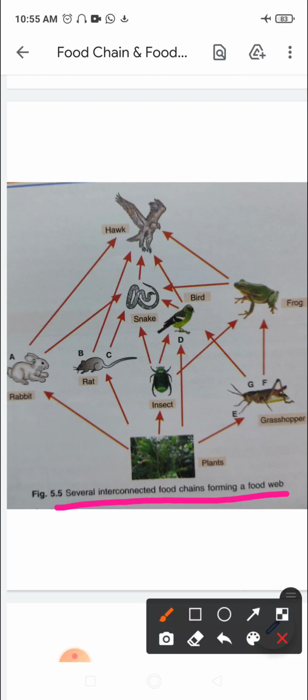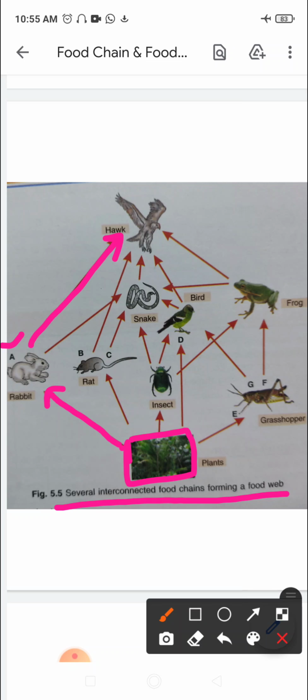Now just follow what I'm explaining. If we look at figure A, the first food chain, food chain A, here it is seen that plants are eaten by rabbit. You can see here, this is the plant, the only producer shown in the whole food web. This is eaten by rabbit, and rabbit is eaten by hawk. This is one food chain, A.